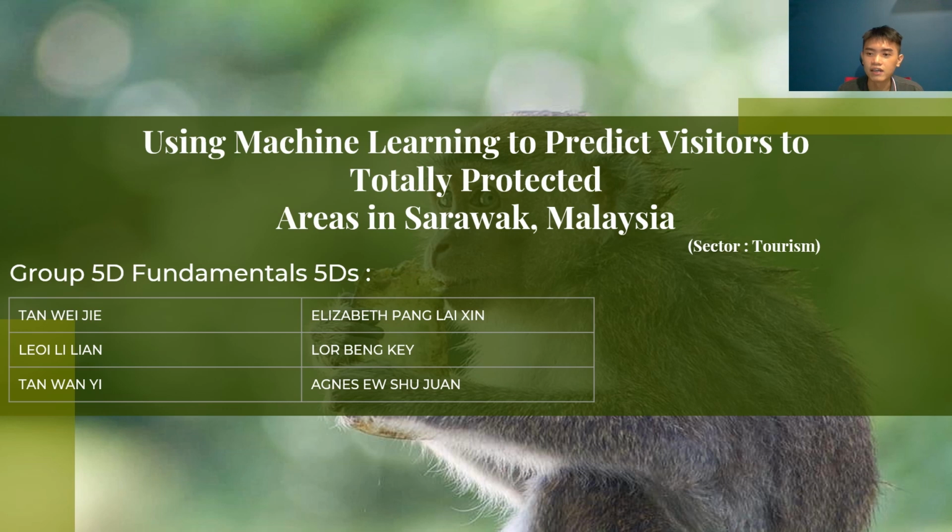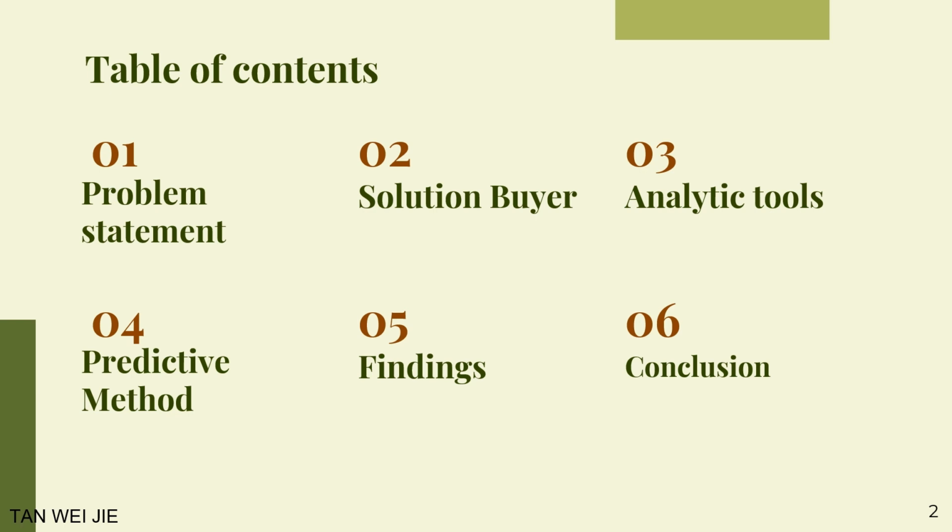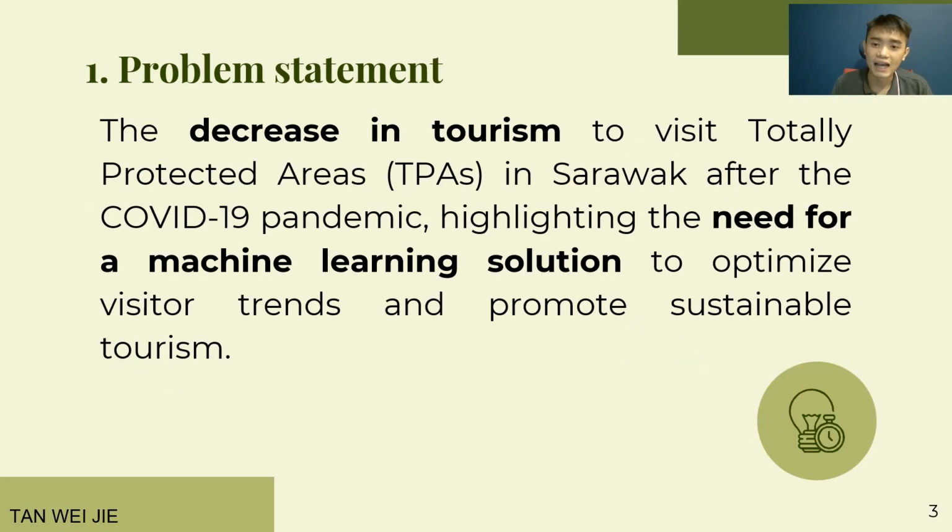I'm Tan Wei Jie. The journal we are presenting is using machine learning to predict visitors to Totally Protected Areas (TPAs) in Sarawak, Malaysia, which is under the tourism sector. This paper highlights the effect of the post-COVID tourism decline in Sarawak protected areas, and emphasizes the need for a machine learning solution to optimize visitor trends and promote sustainable tourism.